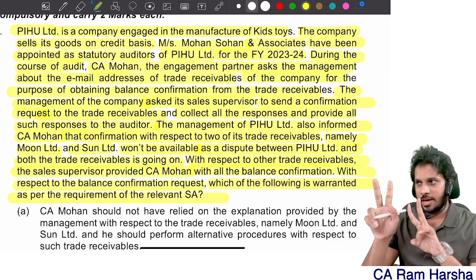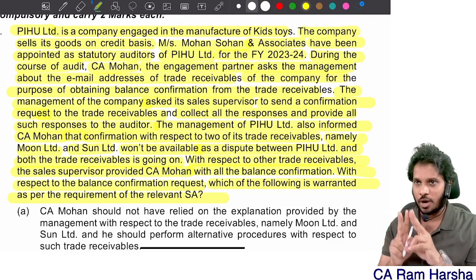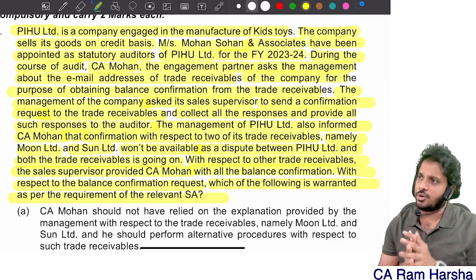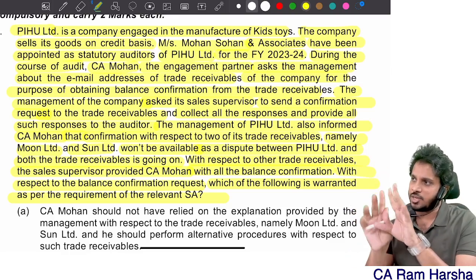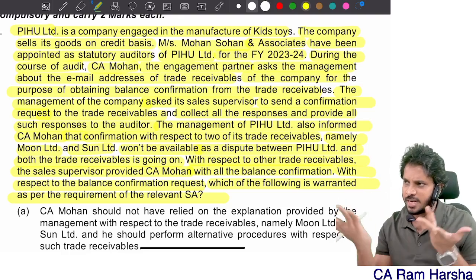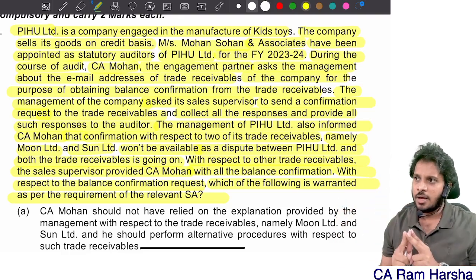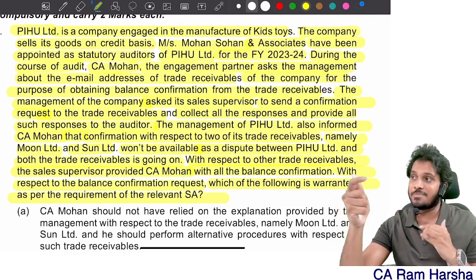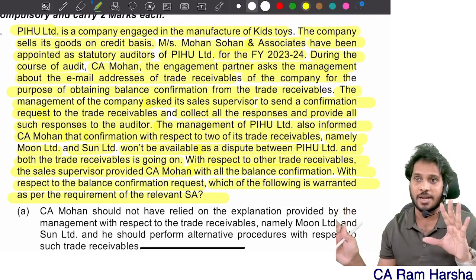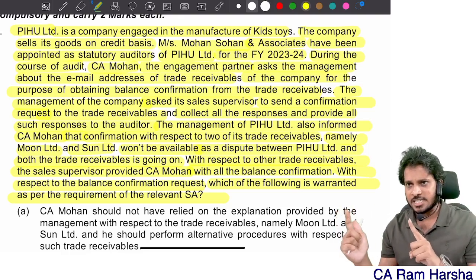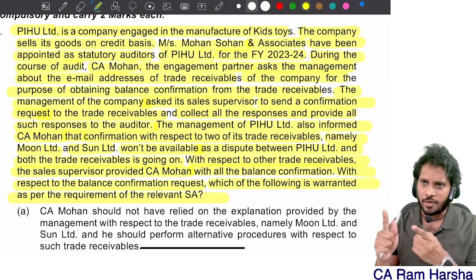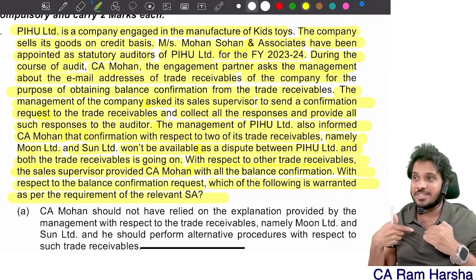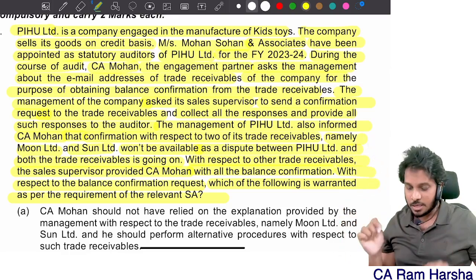Okay, with the Moon Limited and Sun Limited, you have some problem. When external confirmation is not possible, what you need to do? Alternative procedure you need to do. For that, okay, alternative we will do. That point, nothing is given here. With respect to direct confirmation for other trade receivables, sales department involved in between. No, that should not be done. We send external confirmation request with management authorization to the third party, where third party has to respond to us directly. Correct? So let us see.